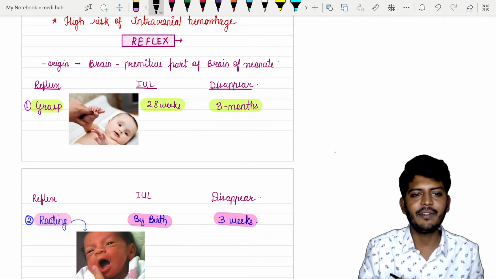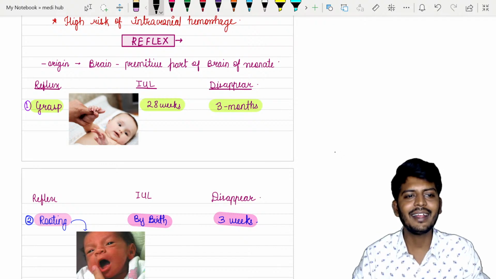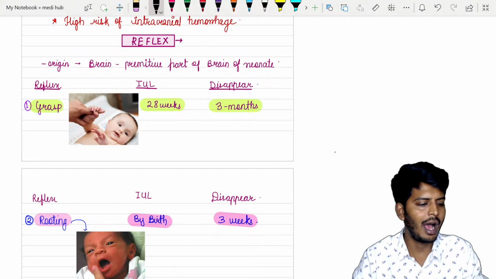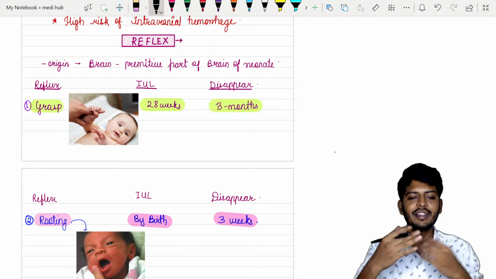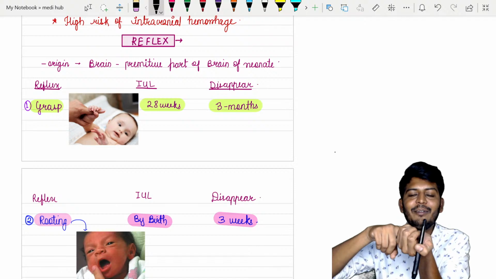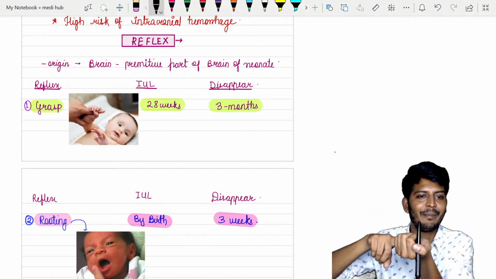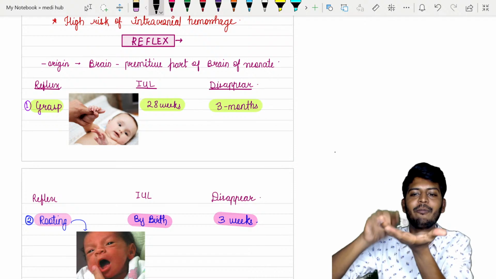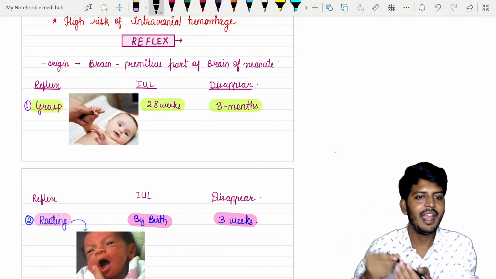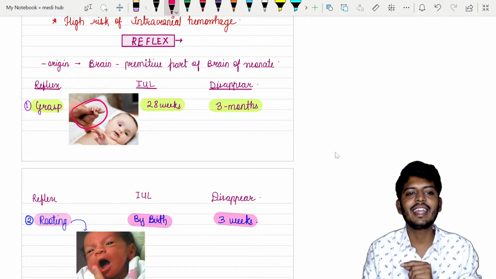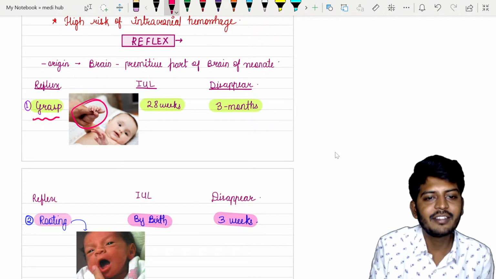Reflexes, babies' reflexes is also an interesting thing, but as such we don't have questions asked. But देखो, तुम लोग बच्चों के साथ जब खेलते हो ना, when you are playing with kids, we always tend to do one thing, that we give our finger to the baby's hand. Immediately what the baby will do, it will hold the finger. आप finger हाथ में करो तो बेबी ऐसा पकड़ लेता है. यहाँ पे कितना क्यूट सा बच्चा सब पकड़ा हुआ है, देखो. So what is the name of this reflex? Called the grasp reflex.